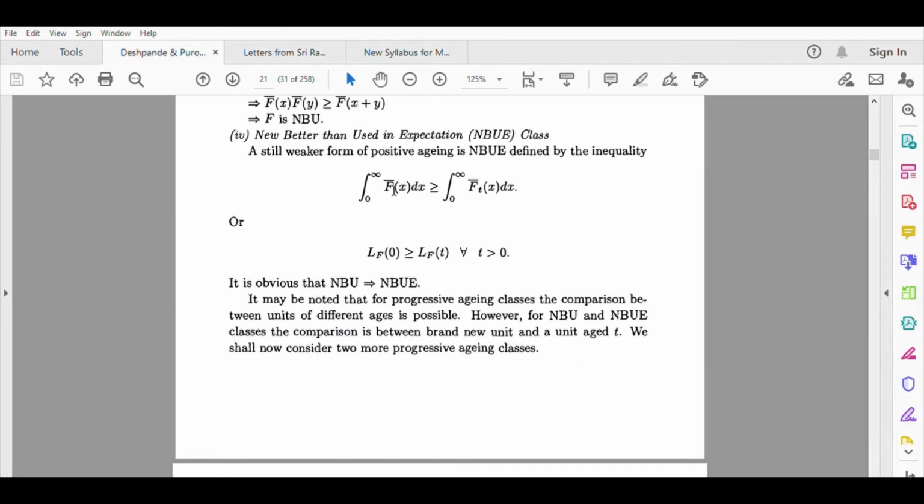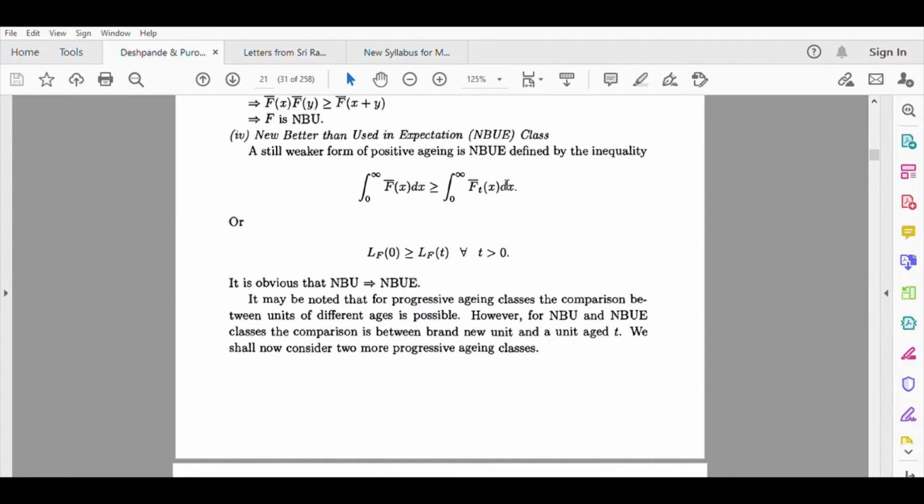So the left hand side gives you mean of life of a fresh unit, and here mean life of a used unit, for a unit used for t units of time. So thus here this is larger than this, so new is better than used in expectation. So in short, on an average, what do we mean by new better than used in expectation? On an average, a new unit is better than a used unit. This is what we mean by NBUE class.